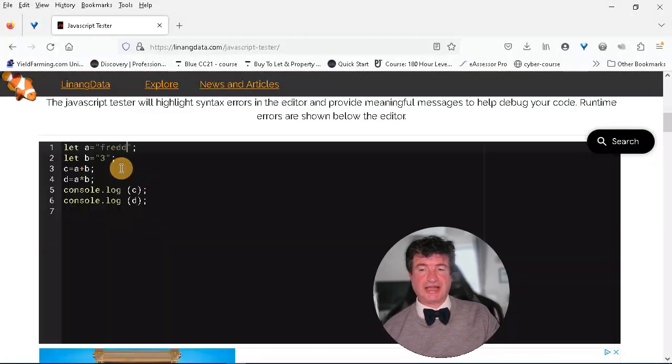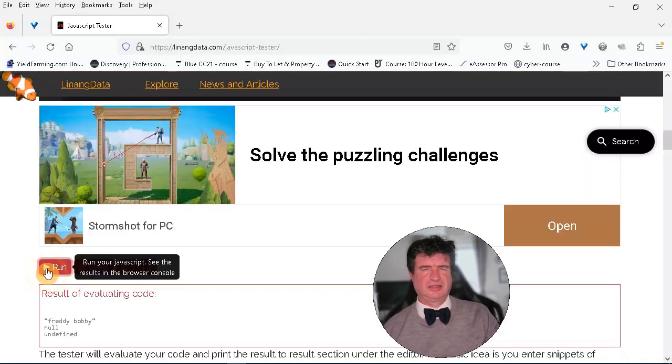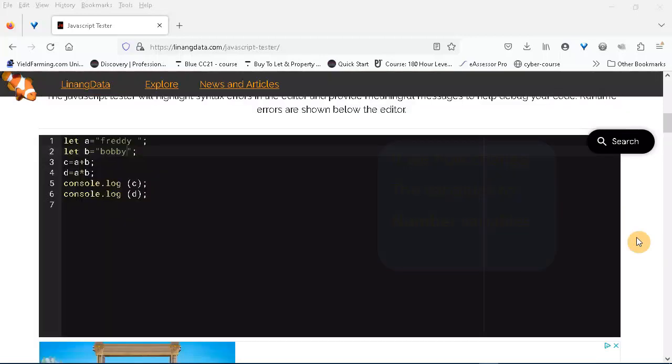Let's change this then. We're going to put these two as names instead. So we're going to put Freddie in and Bobby. So what happens when we run the code now? Well, look, it's added Freddie and Bobby together, and the other one, it said it's null. It's not made sense because there wasn't a number in the string.